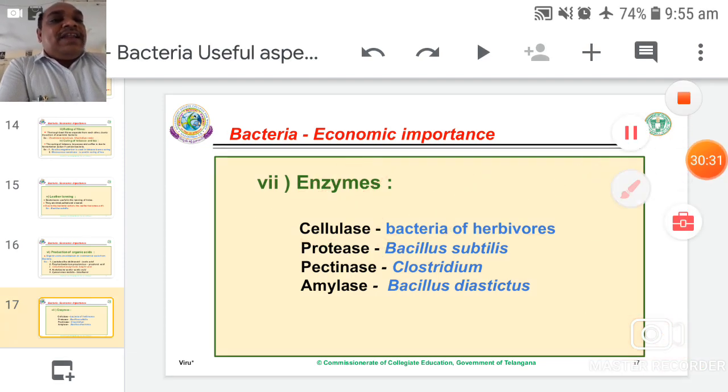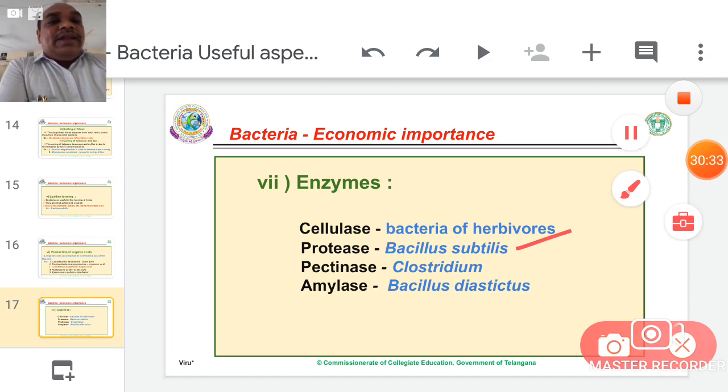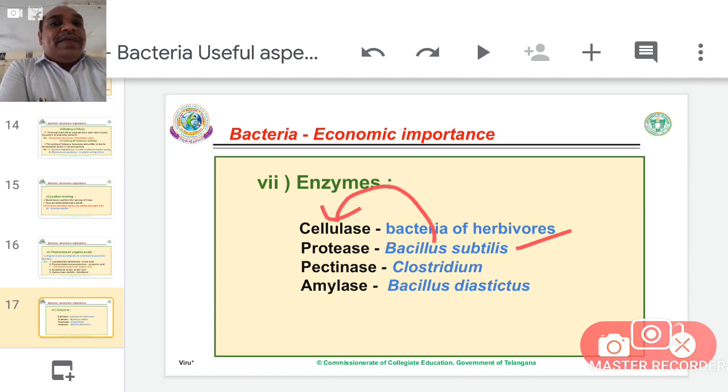Protease: Bacillus subtilis again produces protease. The protease enzyme participates in protein catabolism, so proteins are split into amino acids. Next, Clostridium bacteria produce pectinase.